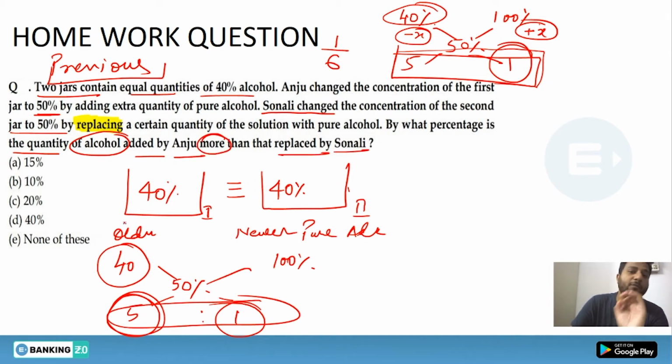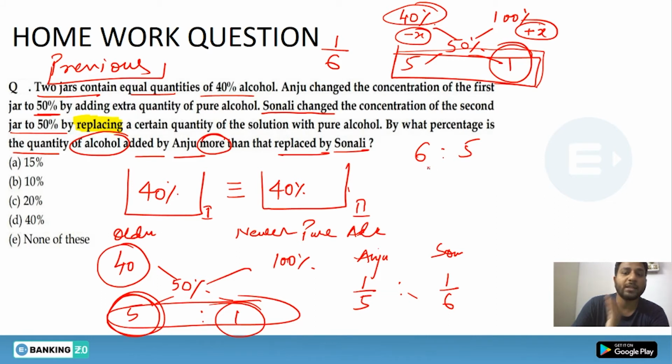So we have to compare them. Anju added 1/5, or 20%, of the total quantity, while Sonali will be adding 1/6 of the total quantity. Hence the resultant ratio would become 6:5. Now you can clearly see that Anju has added 1 unit more than Sonali.